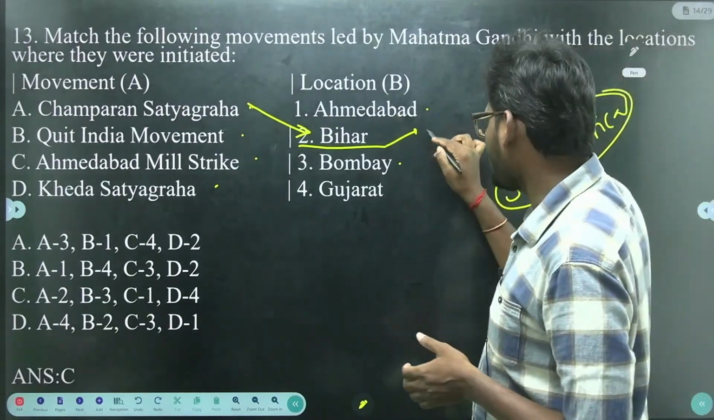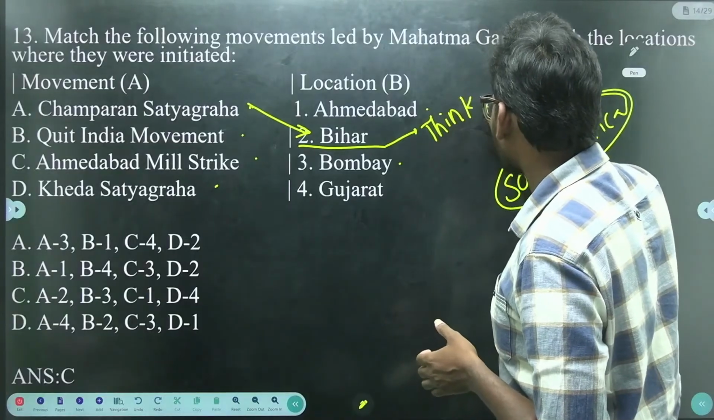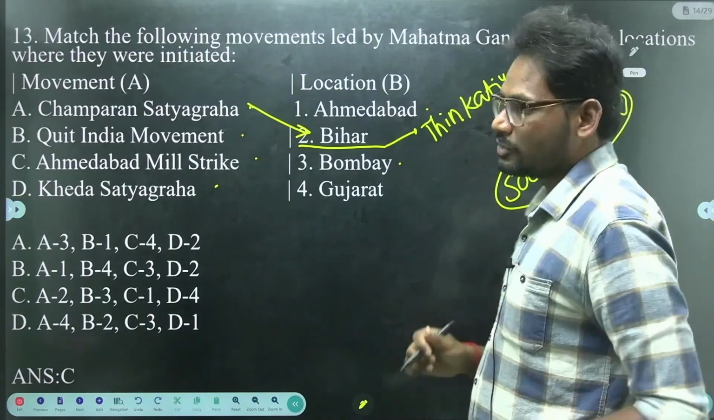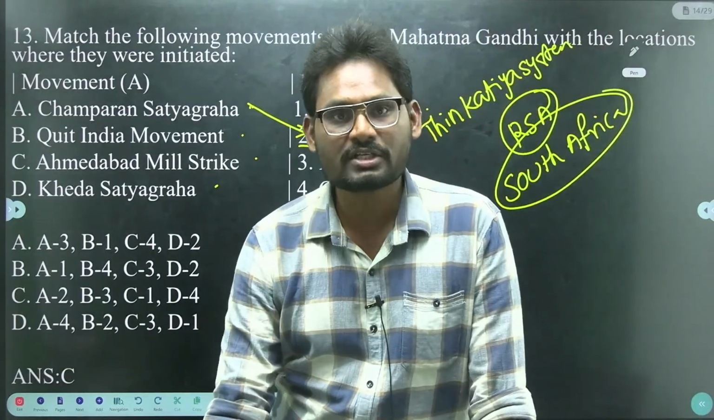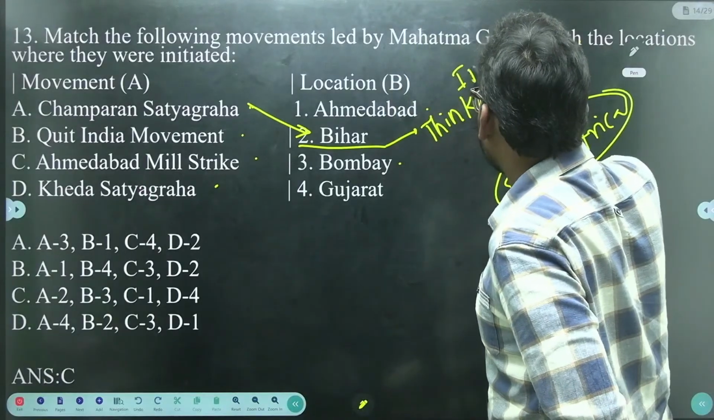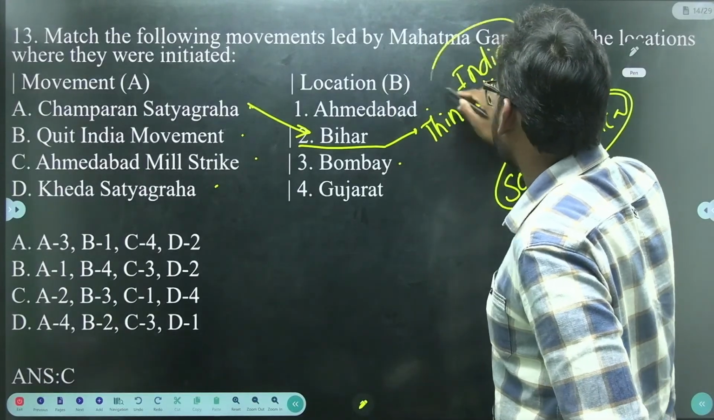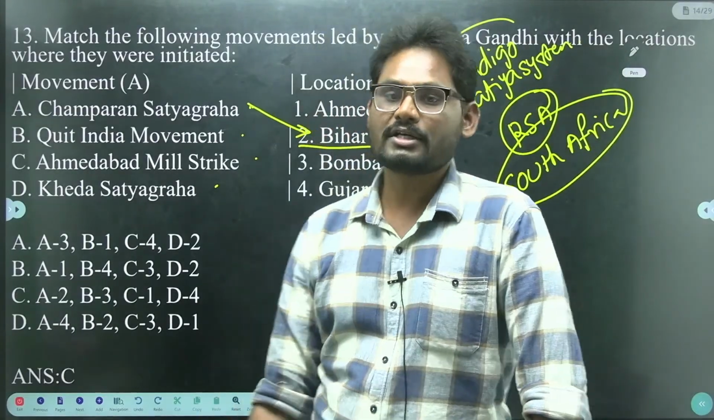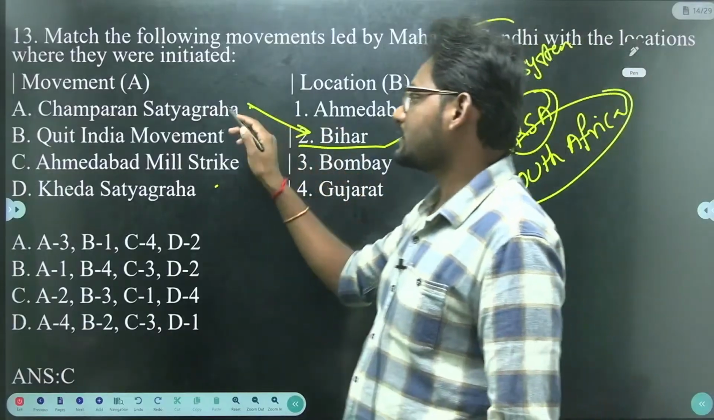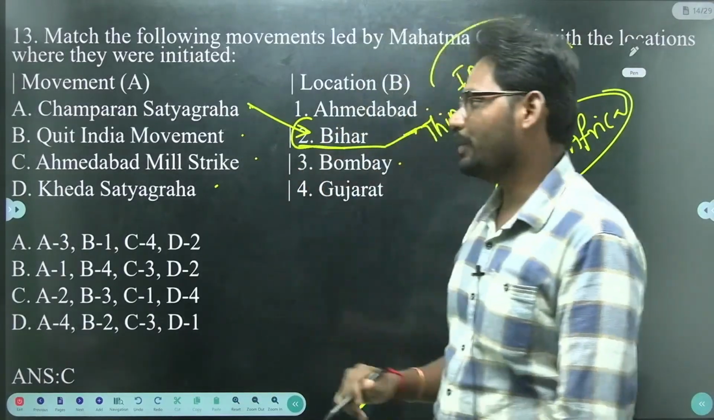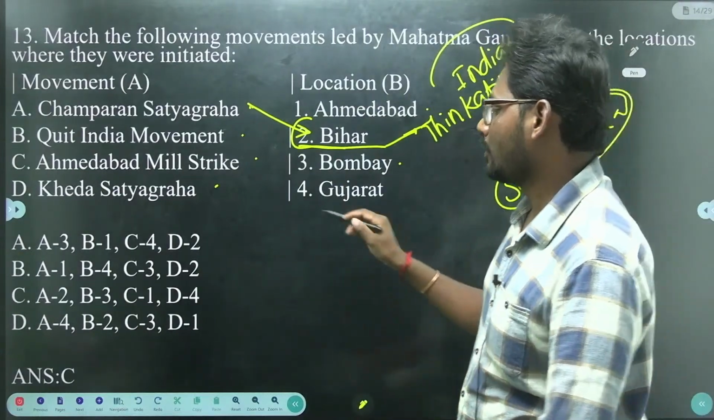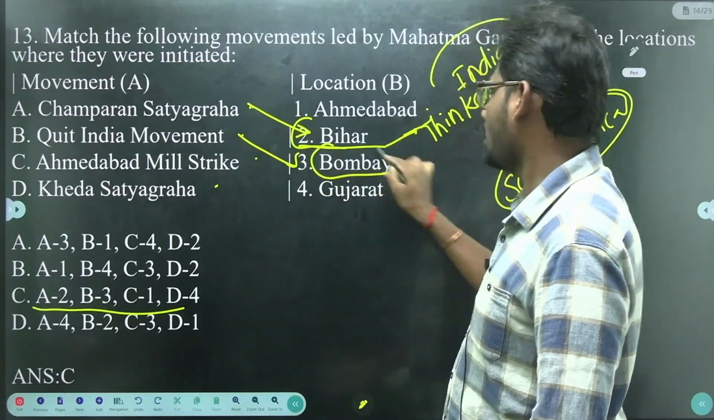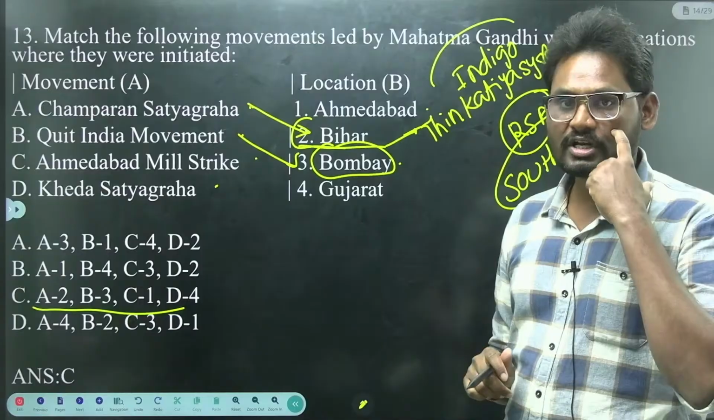It is against the Tinkatiya system introduced by the Britishers. The Tinkatiya system was introduced by Britishers for the indigo plantation. Here the peasants were forced to grow indigo, and the British also introduced the Tinkatiya system in Bihar. So Champaran Satyagraha, location Bihar. Next we have the Quit India movement. The Quit India movement was launched in Bombay.